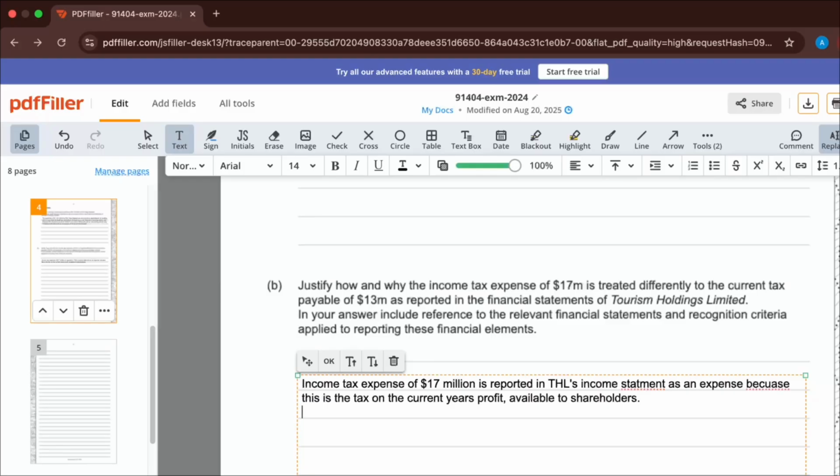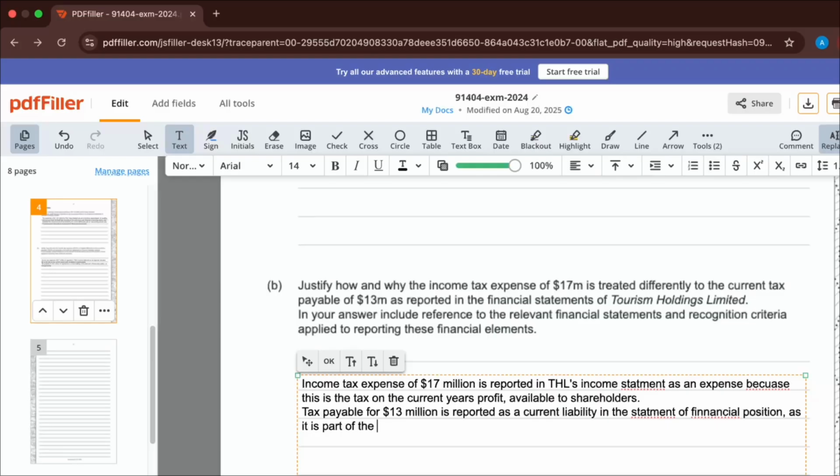Coming on to the next part, which is on the tax payable for 13 million. We're going to say tax payable for 13 million is reported as a current liability in the statement of financial position, as it is part of, remembering, guys, like I said, it's part of the following year's income tax expense, so it's not yet paid to the IRD, it's just an amount of money that needs to be paid.